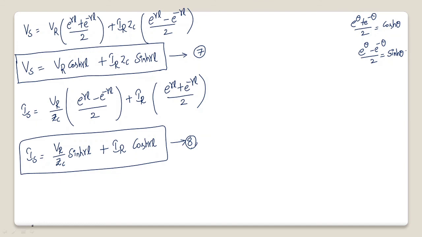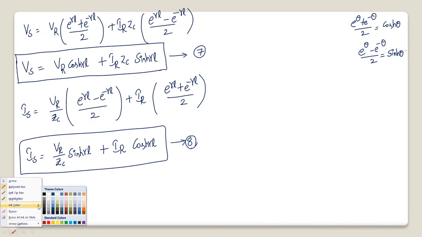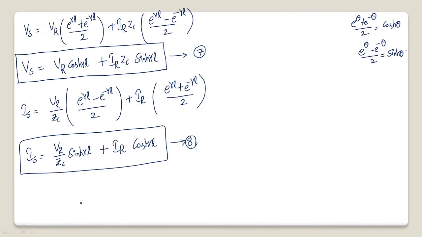Now comparing 7 and 8, let me write the standard two-port network equations. Vs is equal to A VR plus B IR, and IS is equal to C VR plus D IR. These are the standard two-port network equations. Considering these as equations 9 and 10.